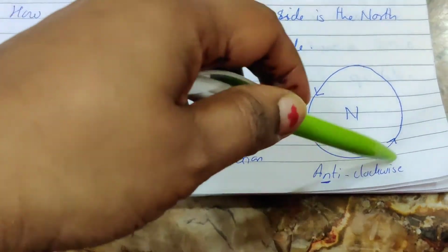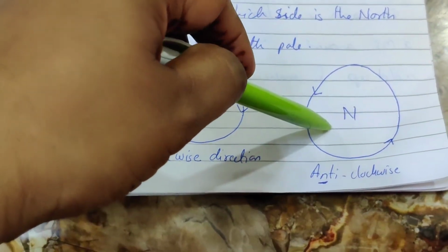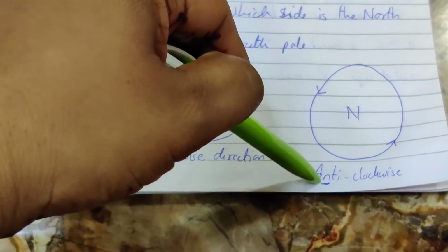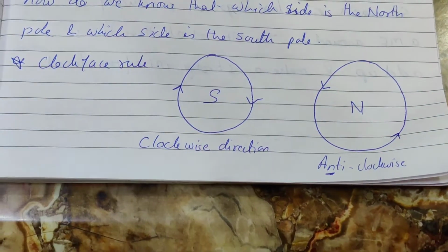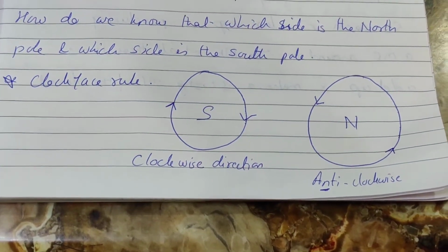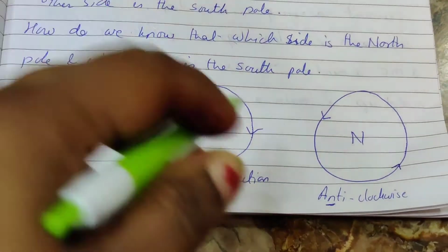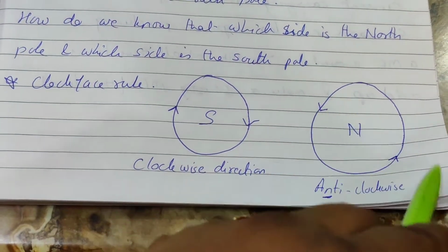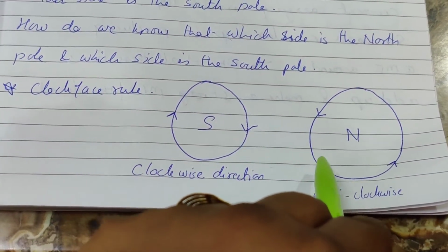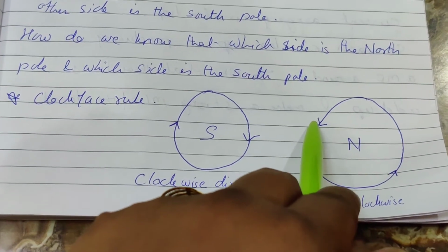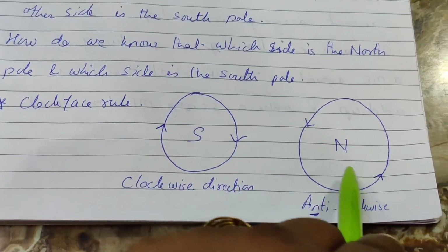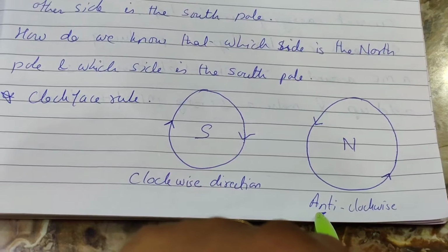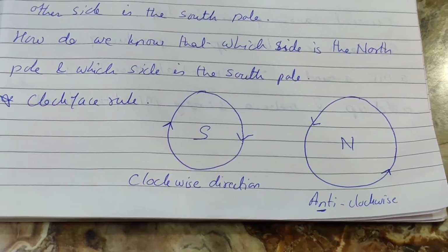And anti-clockwise, north pole. Okay, the 'n' in anti-clockwise resembles the north pole. This is a simple small trick to know. How do we know that the circular loop is clockwise or anti-clockwise? First of all, by the direction of the arrows, and another one is the 'n' in anti-clockwise means the north pole in the circular loop.